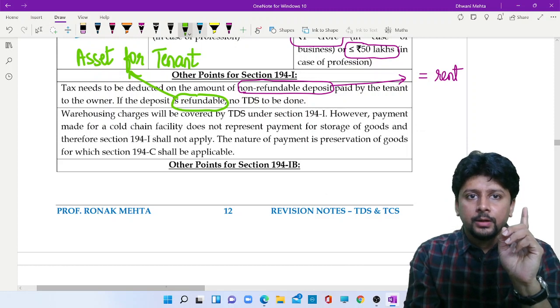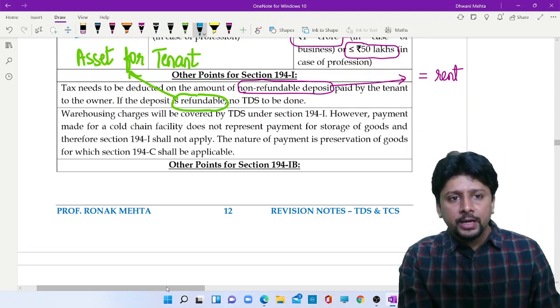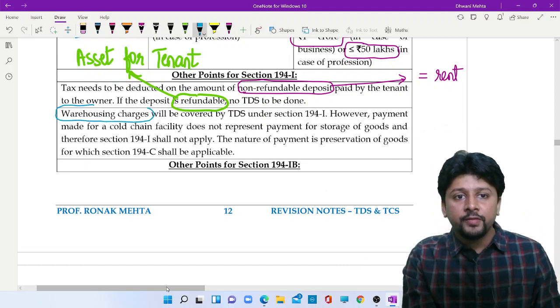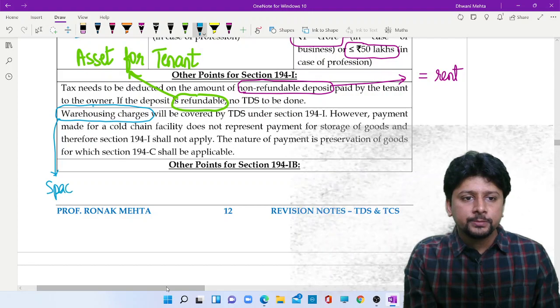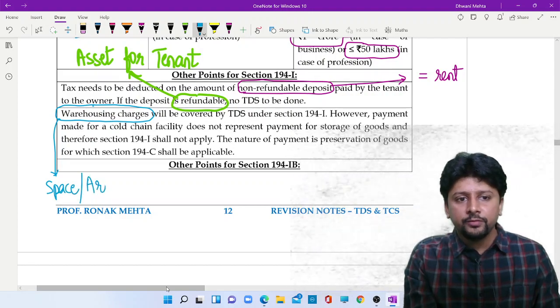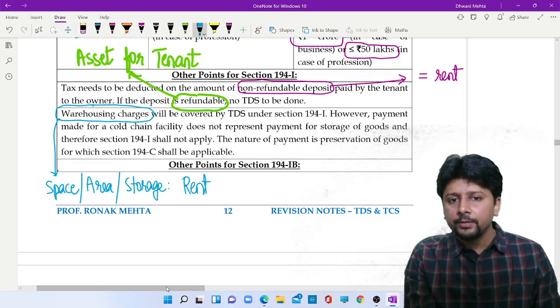Warehouse, another thing which may come up as a small question. If you are paying something for a warehouse, it means you are paying something for space, for area, for storage. That means what you are paying is rent, and that means 194I will apply.